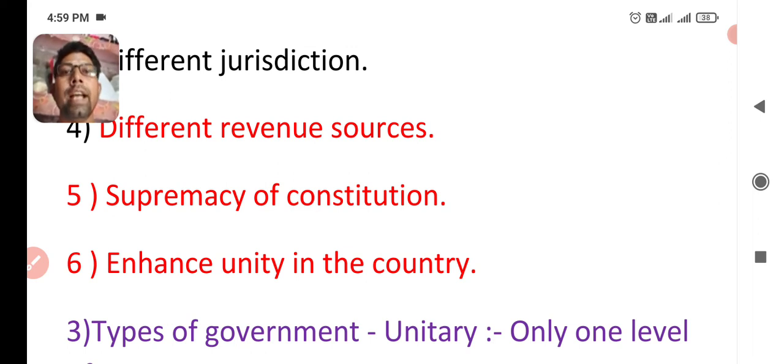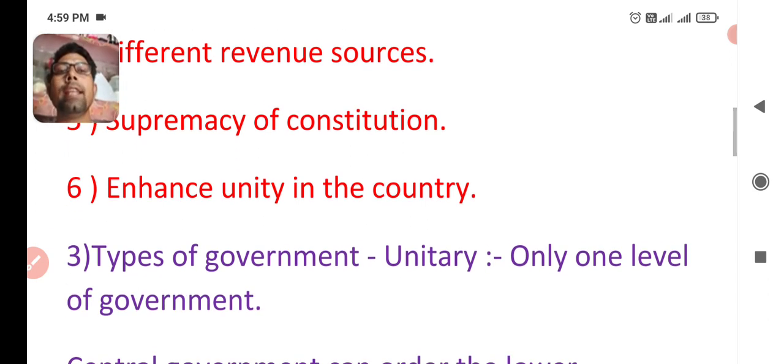As we learned, in federalism decentralization of power is there, but decentralization of power is also set by the constitution. What is the power of the central government or the state government is also written by the constitution. That's why we can say that in federalism there is a supremacy of the constitution.